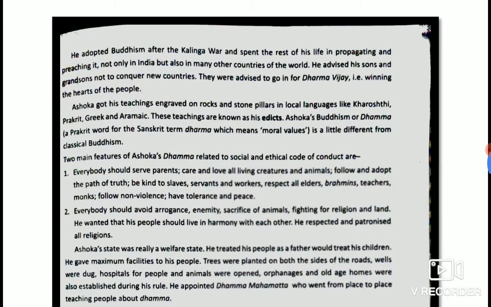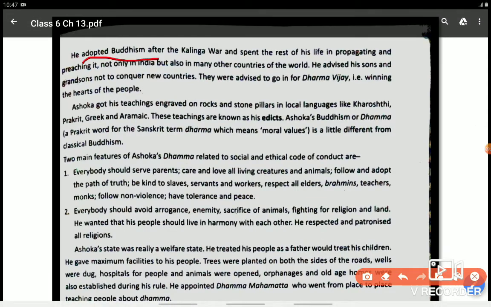He adopted Buddhism after the Kalinga War. Yes, after this Kalinga War, what did he adopt? He adopted Buddhism. Let me explain this. He spent the rest of his life in propagating and preaching it.